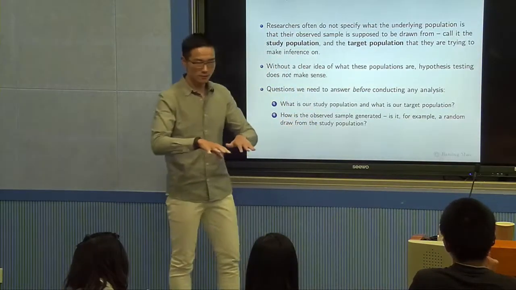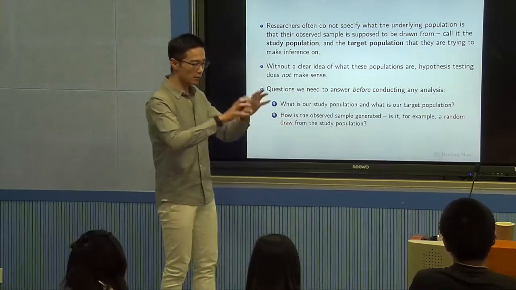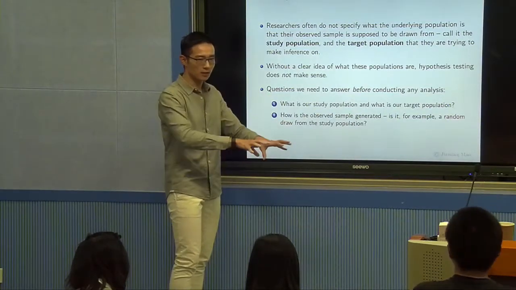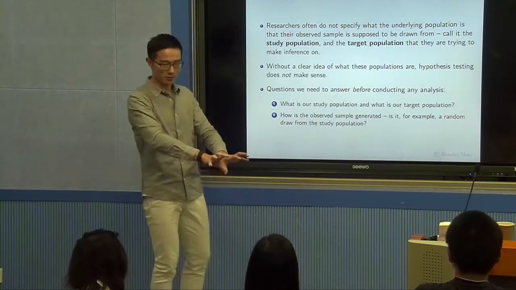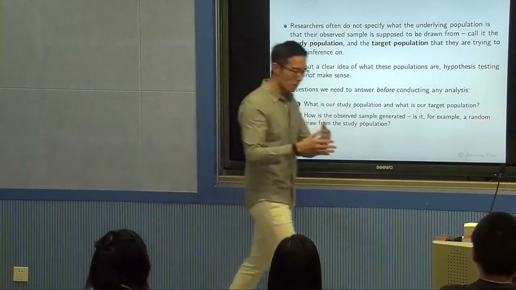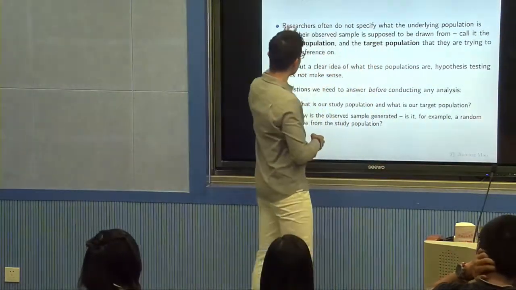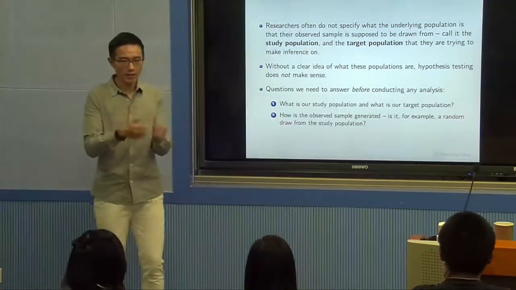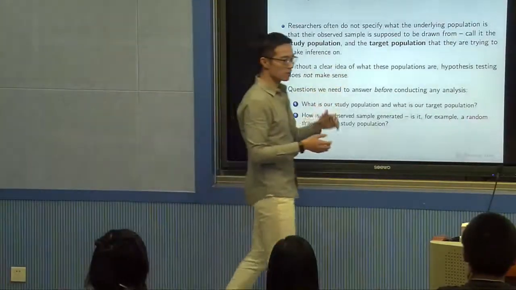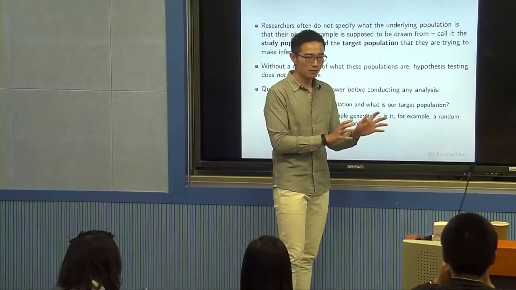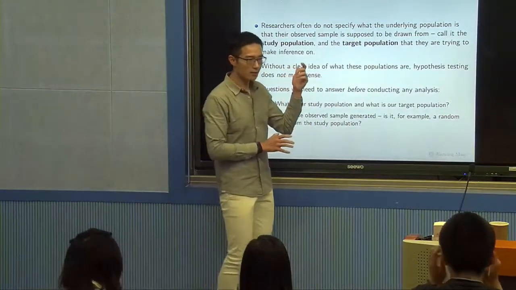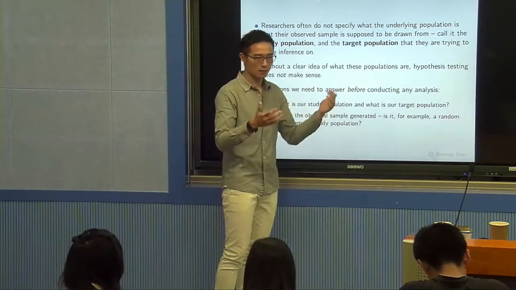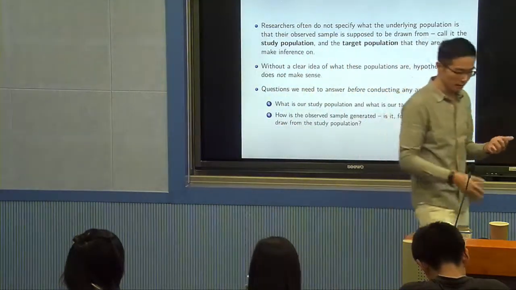But what is the underlying population? The underlying population is the population that your data is randomly drawn from, right? If your data is not randomly drawn from that underlying population, then you cannot say anything about that population, and that trips people up a lot. So we can always talk about study population and target population. Study population is the underlying population that your data is actually drawn from. Target population is the population you want to say something about. If they're not the same, then you cannot simply go from study to target population just by imagining things. You cannot just go directly there.